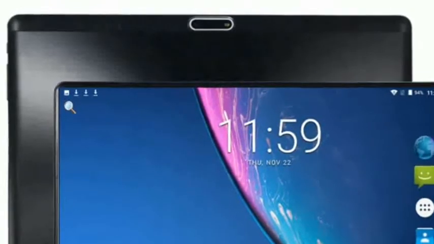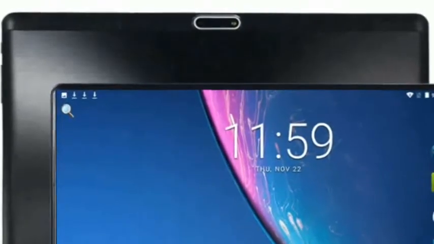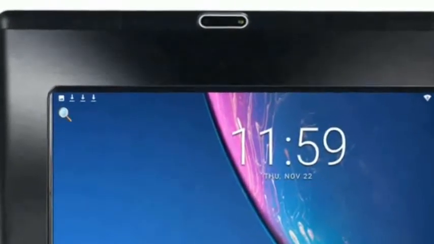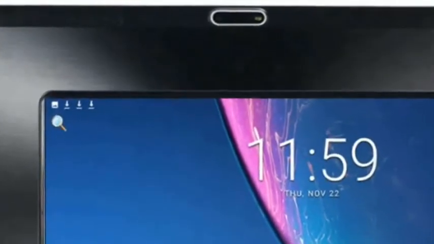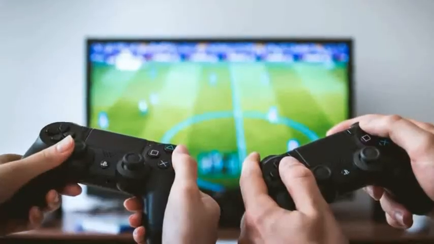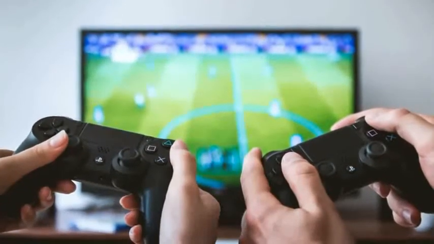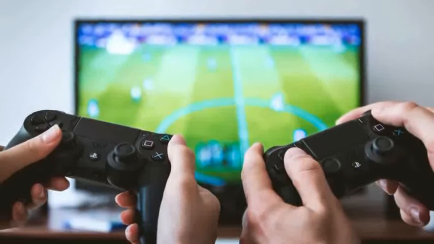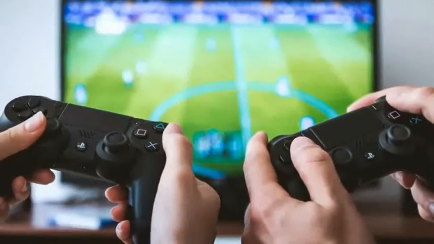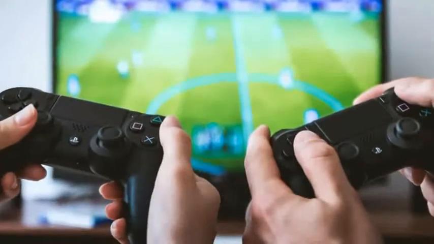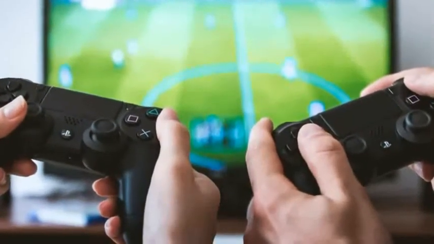Now let's see gaming consoles. Gaming consoles are computers used to play video games. It is just as simple as that, a gaming computer. A gaming console is used for playing video games. That is called your gaming console.